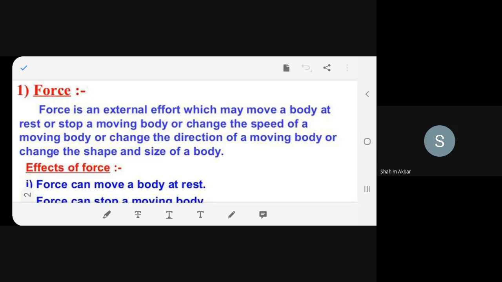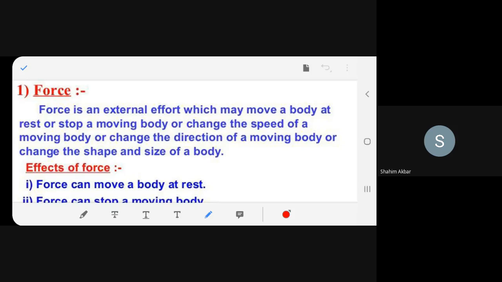Force. Force is an external effort which may move a body at rest or stop a moving body or change the speed of a moving body or change the direction of a moving body or change the shape and size of a body. Okay, for example, thank you.